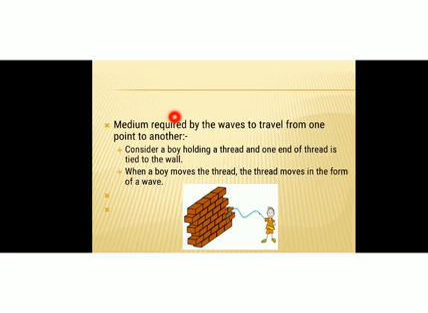A medium is required by waves to travel from one point to another. Consider a boy holding a thread, and one end of the thread is tied to the wall. When the boy moves the thread, it moves in the form of a wave. We are familiar with this example. Here the waves are propagating through the medium of that thread.